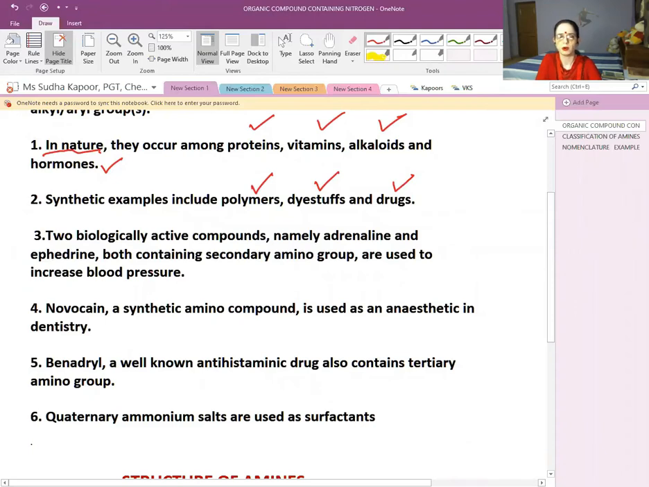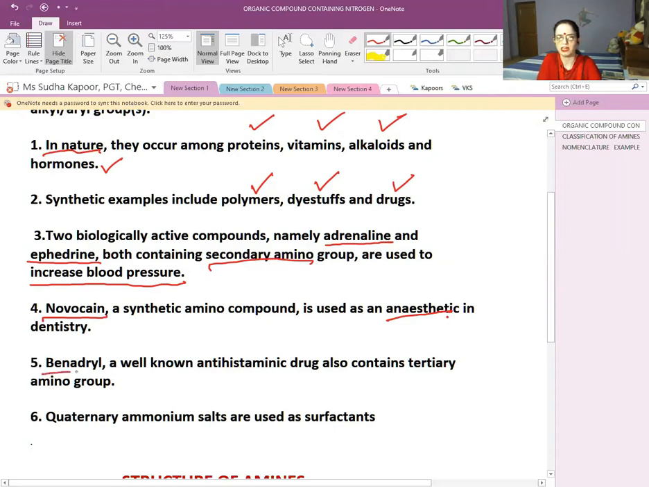Now, there are two very important biologically active compounds, namely adrenaline and ephedrine, which contain the 2-degree amino group. We will be taking the classification in which we will learn about the primary, secondary, and tertiary amino group. These two biologically important compounds are used to increase the blood pressure. Another important amino compound is novocaine. Novocaine is also a synthetic amino compound and is used as an anesthetic in dentistry. So you can understand how important these amino groups are.